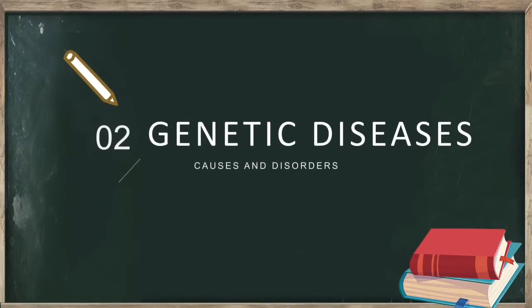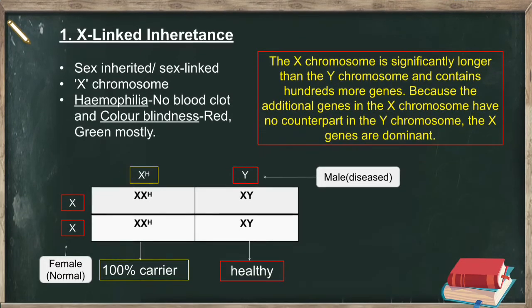Now, let us look into the second topic of our video, genetic diseases. The first genetic disease is X-linked inheritance. It is a sex-inherited, or sex-linked, disease. It is due to the X chromosome present in the sex chromosome. Hemophilia results in no blood clotting. Color blindness due to X-linked inheritance results in non-identification of mostly red and green.